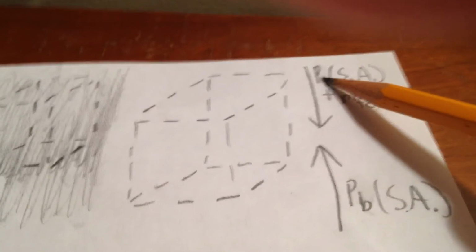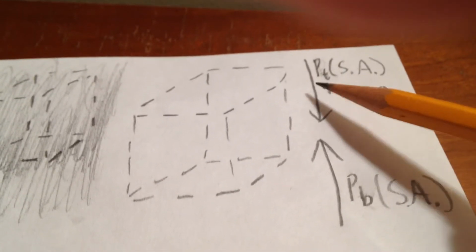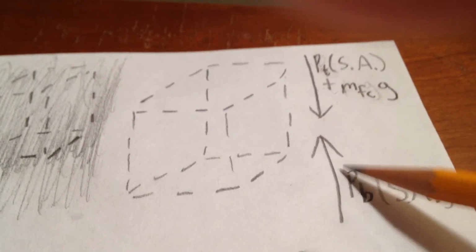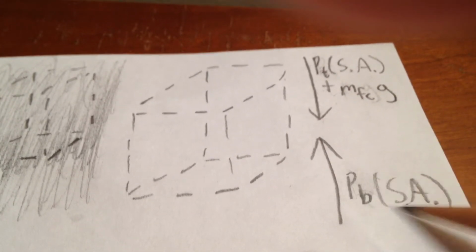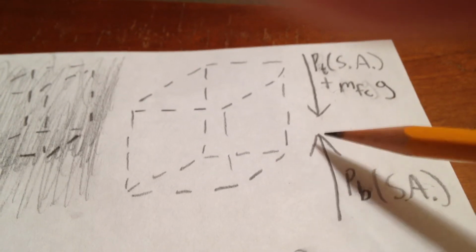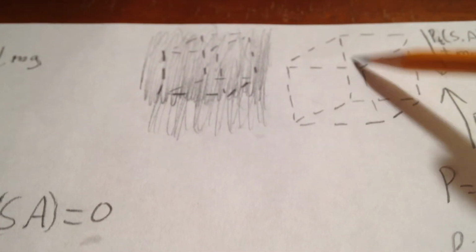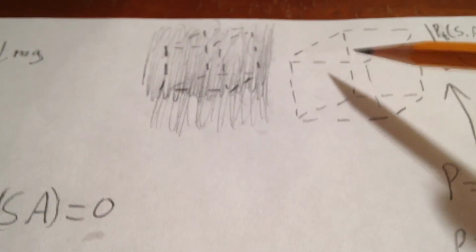But say I want to draw an imaginary cube inside a fluid, and say the cube is full of the same fluid. There's going to be a force equal to the pressure on the top times the surface area plus the weight, and that's all the force that's going to push down. And then there's going to be a pressure on the bottom times the surface area. That's the force pushing up. And that has to equal 0, because since we're just drawing an imaginary cube at this point, that cube is made of the same material as the medium.